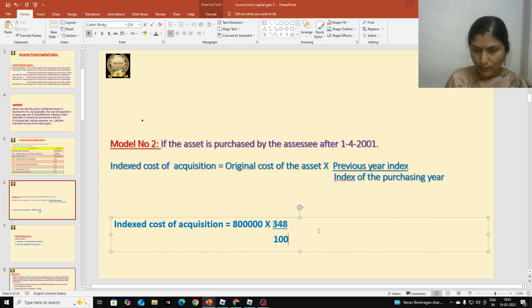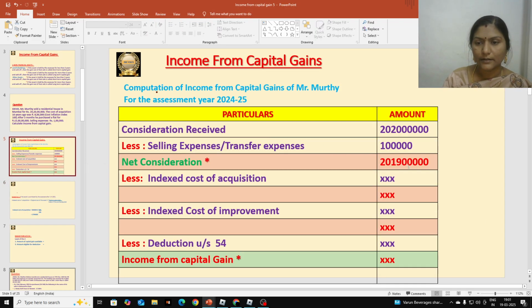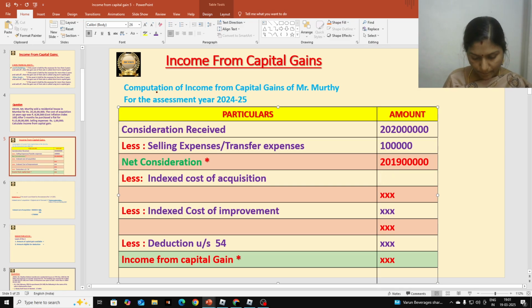So how much we are going to get now? Let us calculate. 8 lakhs into 348 divided by 100. So it is 27 lakhs 84,000. Okay, so indexed cost of acquisition is equal to 27 lakhs 84,000. This is indexed cost of acquisition. Let us record here. 27 lakhs 84,000.